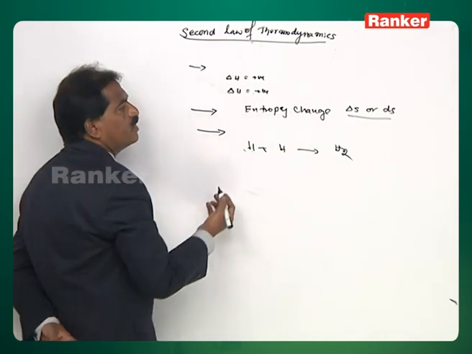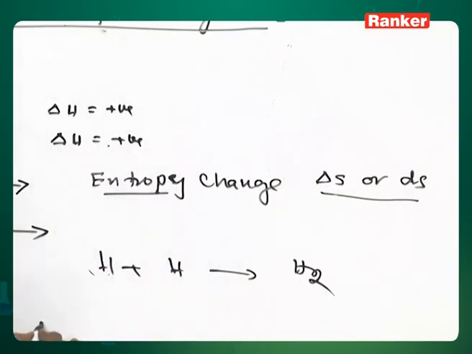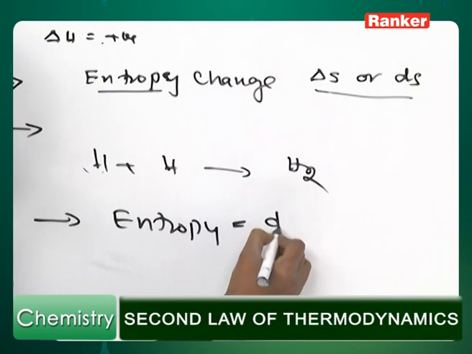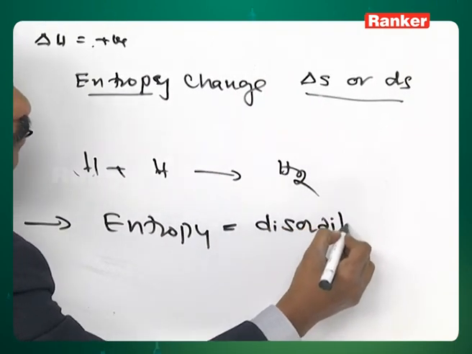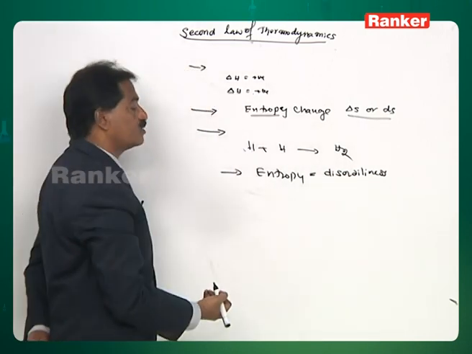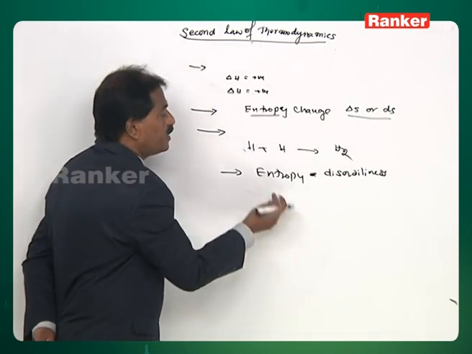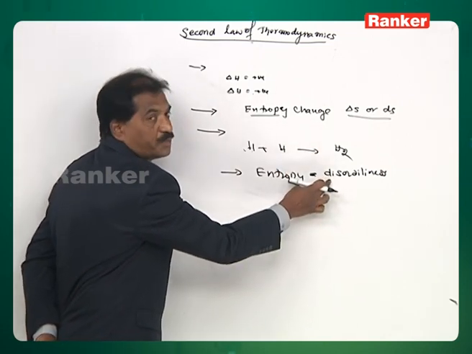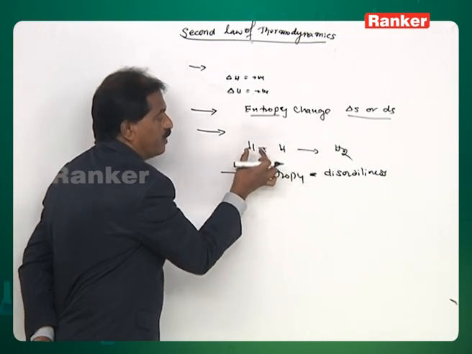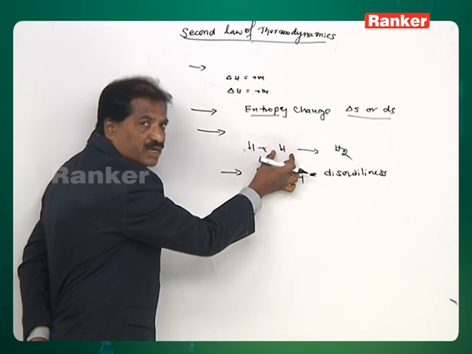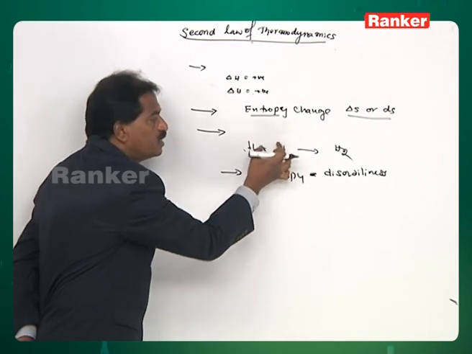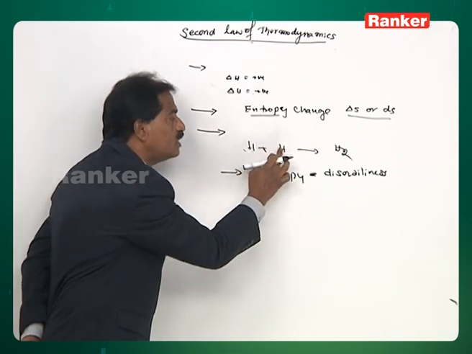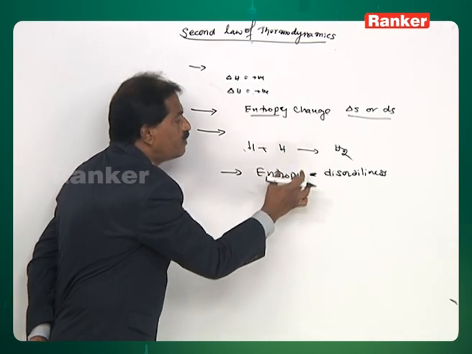Here, the simplest meaning of entropy change, or entropy, is disorderliness. Entropy is almost equivalent to disorderliness. Therefore, according to the second law of thermodynamics, wherever entropy is positive, wherever the disorderliness is positive, those reactions are spontaneous. Now, we observe this simple reaction. When the two hydrogen atoms are in the independent state, they enjoy more freedom and exhibit more disorderliness. If they combine with each other and get converted into a molecule, the degree of disorderliness will decrease, or the degree of entropy will decrease.